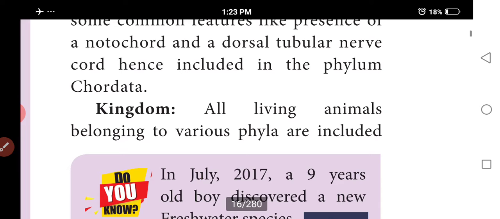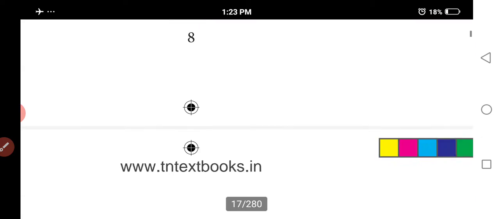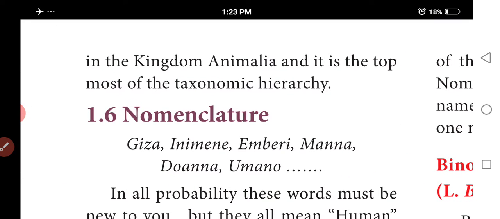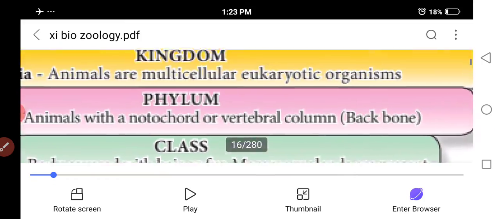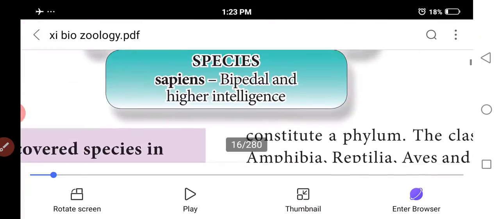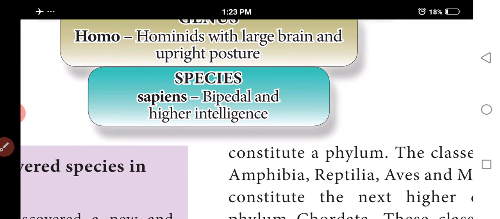Next one, kingdom. So all living animals come under this kingdom. A collection of various phyla is called a kingdom. So kingdom Animalia is the topmost of the taxonomic hierarchy. You see that in this picture. First we see species. Species is the basic unit of classification.